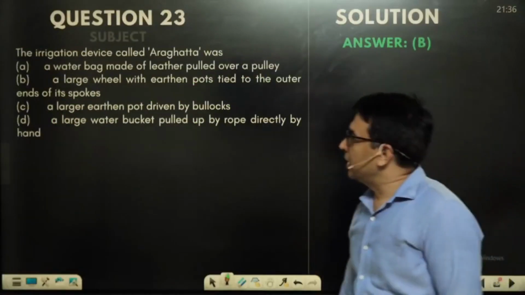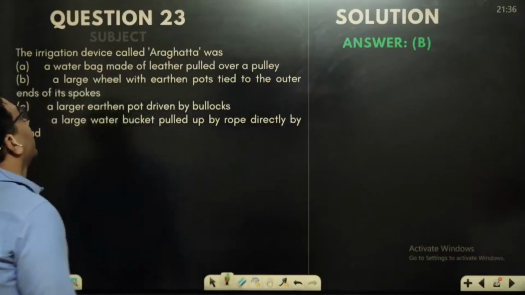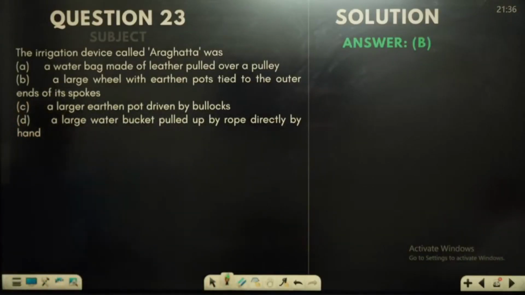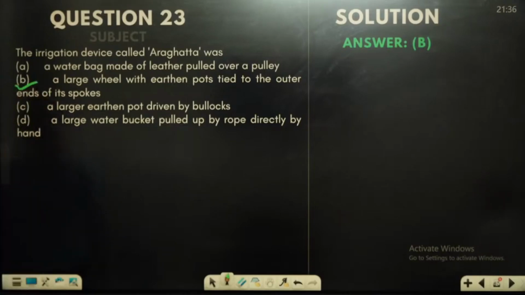Now the next question: the irrigation device called Arghata was. This question has been repeated by UPSC, and even state PCS exams have asked it many times. The answer would be the second option: a large wheel with pots tied to the outer ends of its spokes. Because the literal meaning of arghata is spoke pots. So the answer would be B.